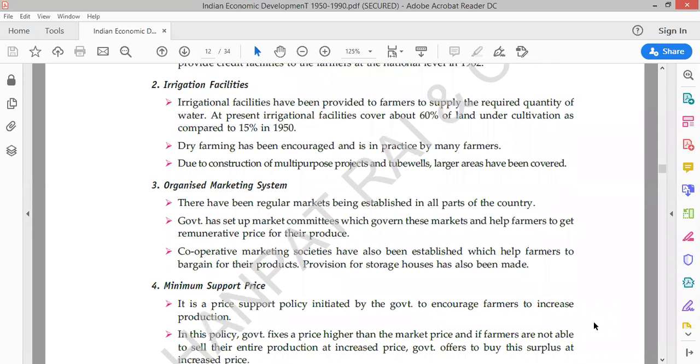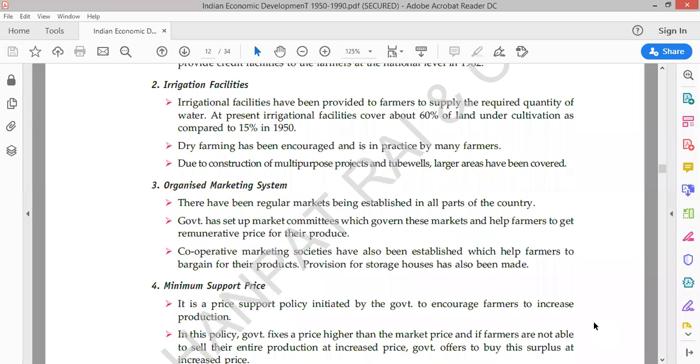The government made an organized marketing system, so that there should be a proper organized market where farmers will come and sell their commodities properly. An organized marketing system was started because if there is an organized marketing system, it will definitely help the farmers, as they would be coming to a proper place and selling all their commodities in the market.